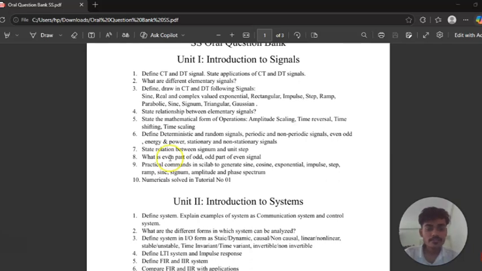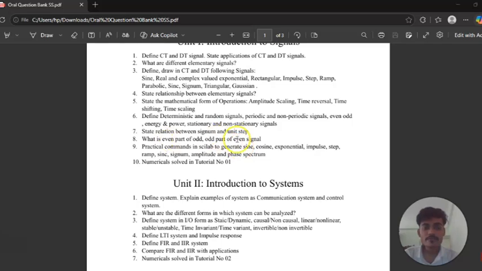After that, question number 7 is to state the relation between the signal and the unit step. You have to know about these signals. Then question number 8: what is the even part of an odd signal and the odd part of an even signal? For a signal there is an even part and an odd part. You must know the even part of the odd signal and the odd part of the even signal. This is a very important question.